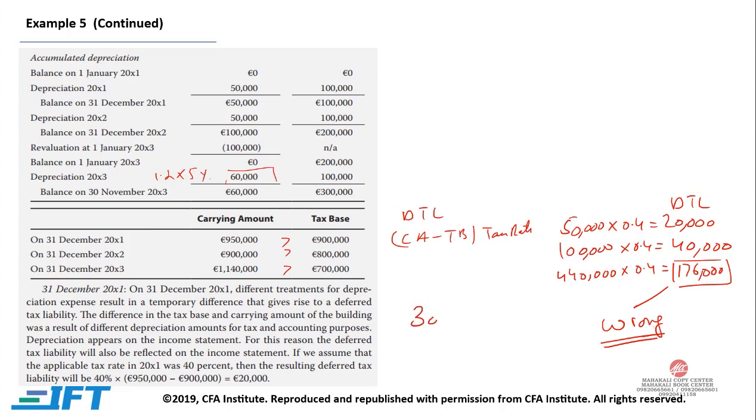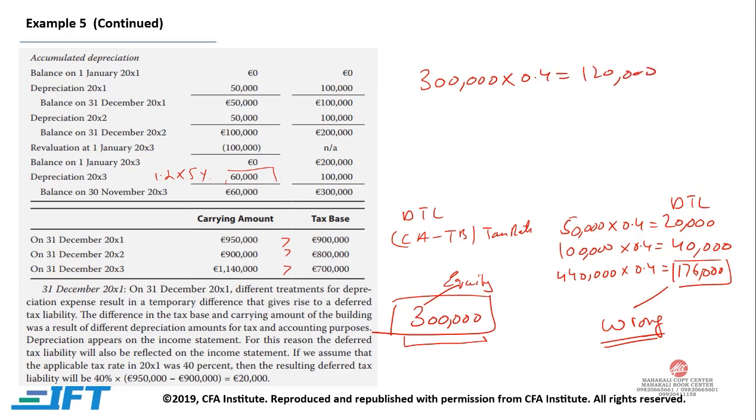Why? Because the 300,000 revaluation, the increase in the value of the asset, goes directly to equity, and it is not for tax books, so it's a permanent difference. So we cannot use this 300,000 because it is not allowed for the tax books. So if we do not include this 300,000, we need to reduce this factor, 300,000 into 0.4, that is your 120,000. So out of this 176,000 we need to deduct 120,000, and if we deduct 120,000 we get 56,000. This actually would be your deferred tax liability.